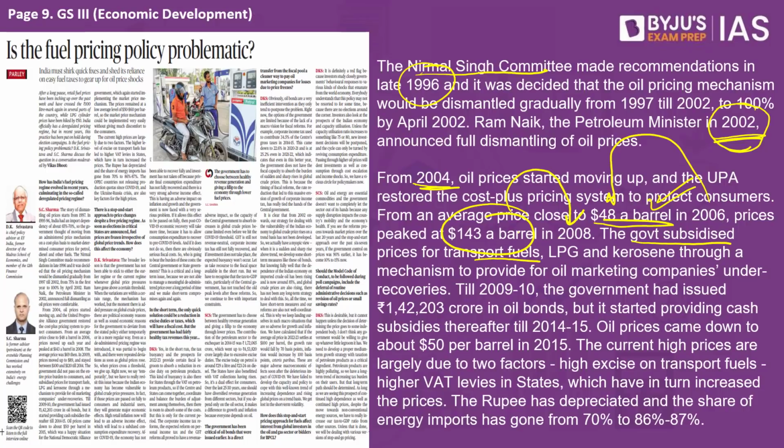The government mainly subsidized diesel, LPG and kerosene, understanding that the consumer might not be able to pay such a high price. This led to the government issuing a lot of oil bonds also of about 1.42 lakh crore. But when the oil prices started to drop, that is in 2015 when they reached $50 a barrel, this again allowed the government to step back and reduce its subsidy and rather increase their excise duty to earn more money. And this is what happened in that era.